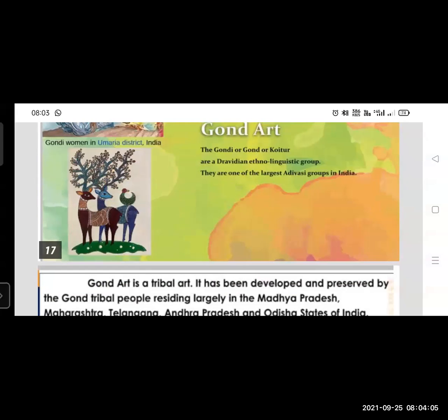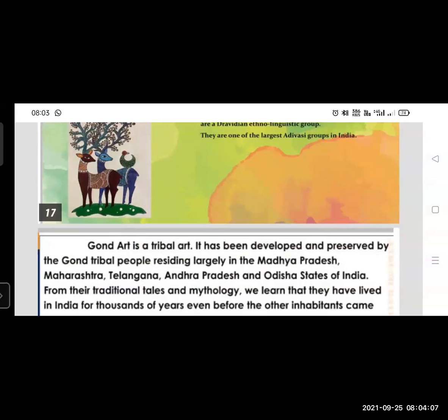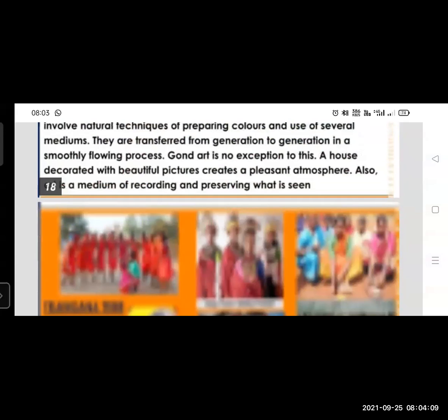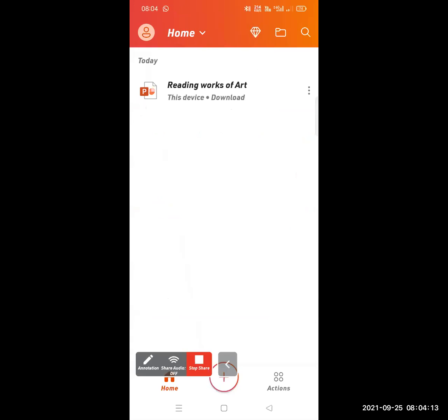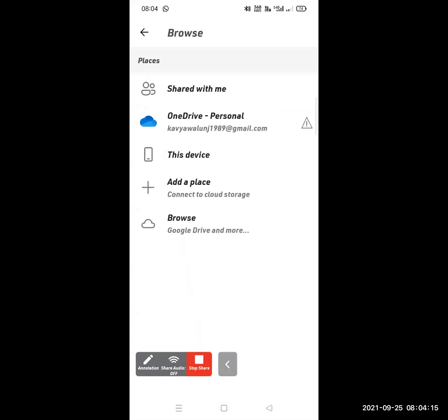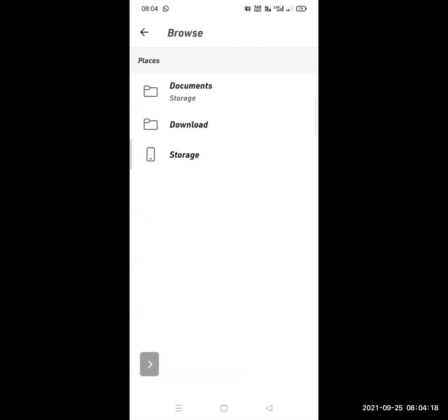This lesson is written by Abha Bhagwat. I would like to explain that Abha Bhagwat is an art teacher, and she has done lots of work in the art sector, in the painting sector.